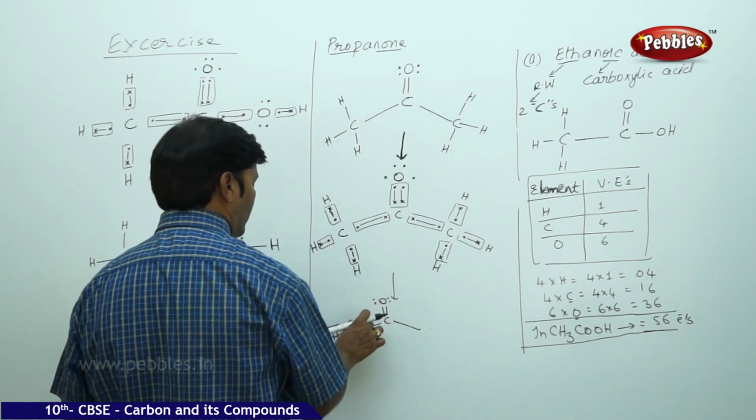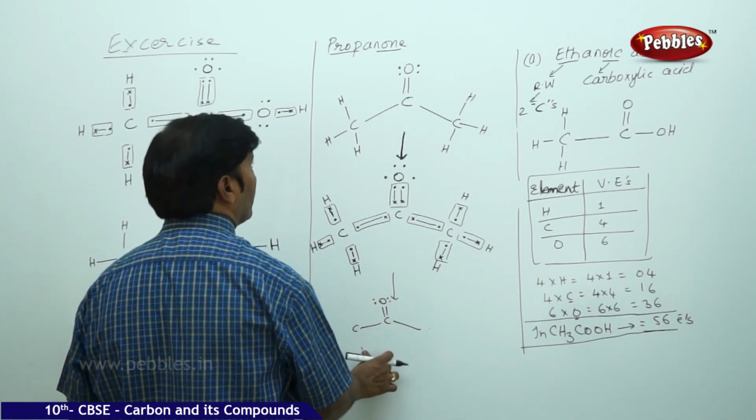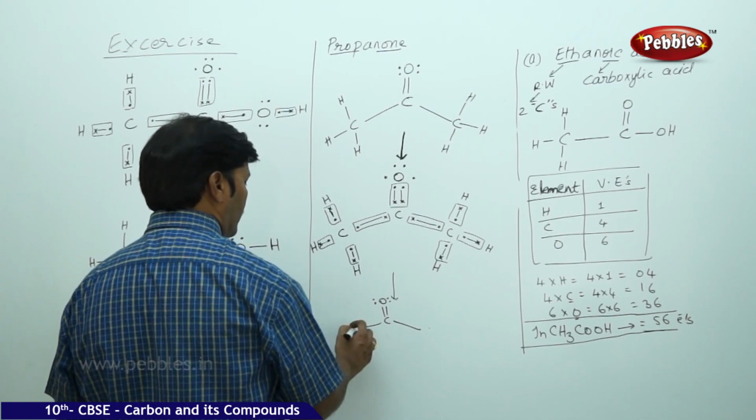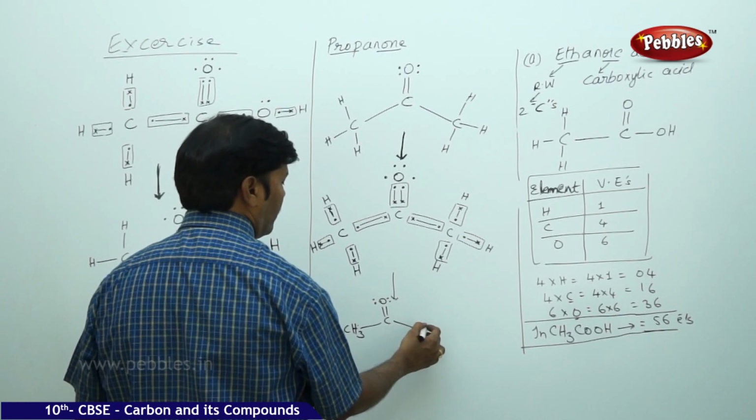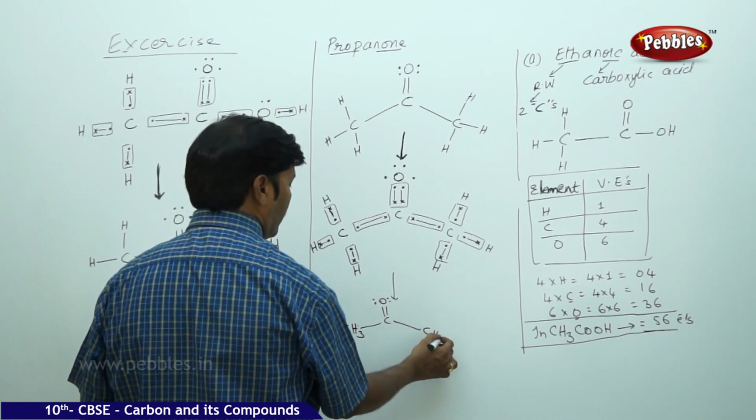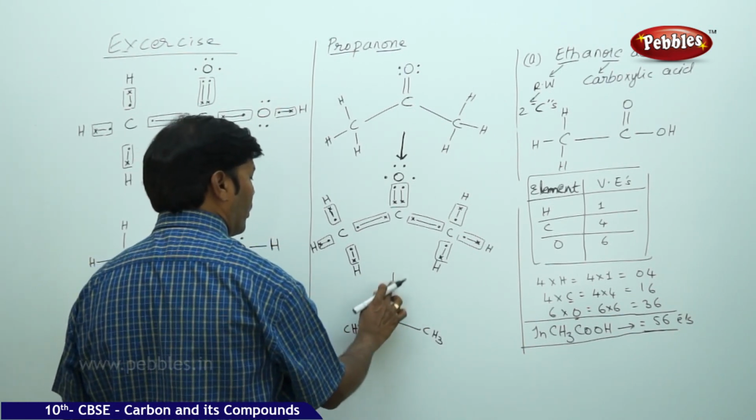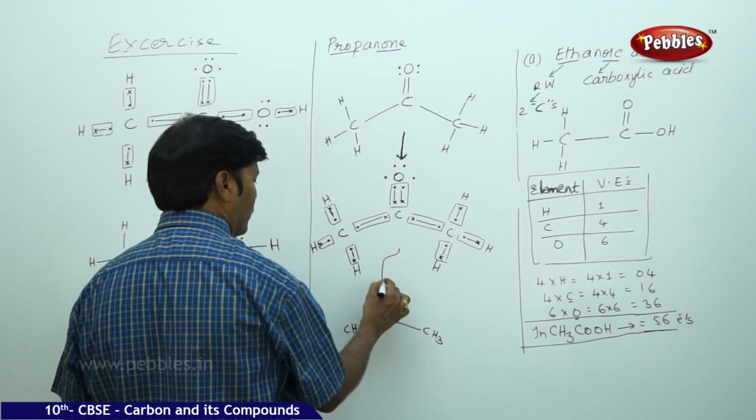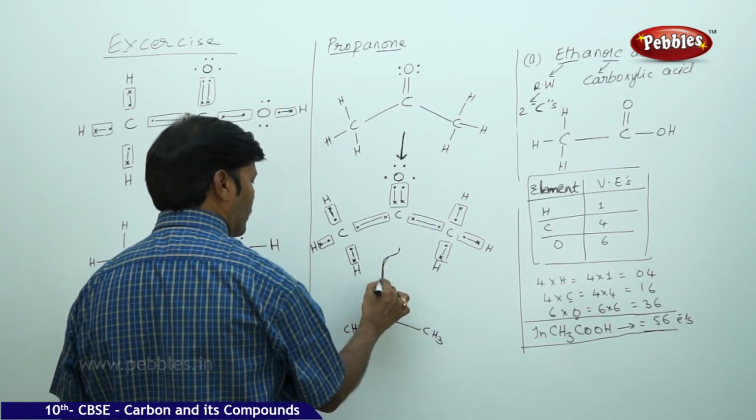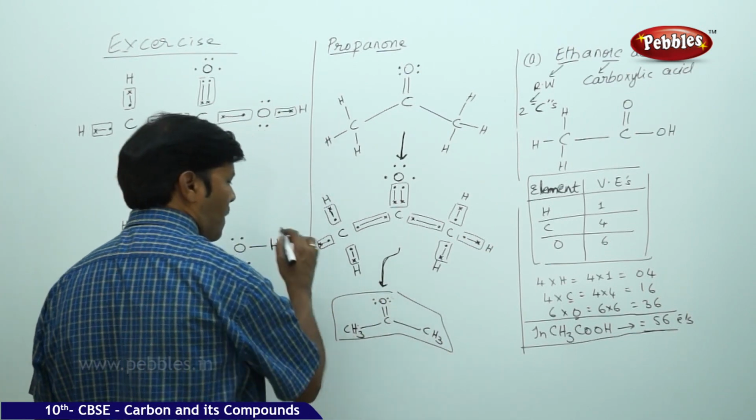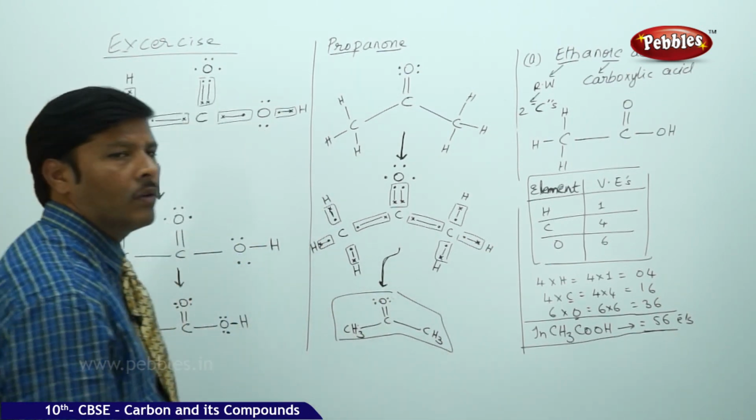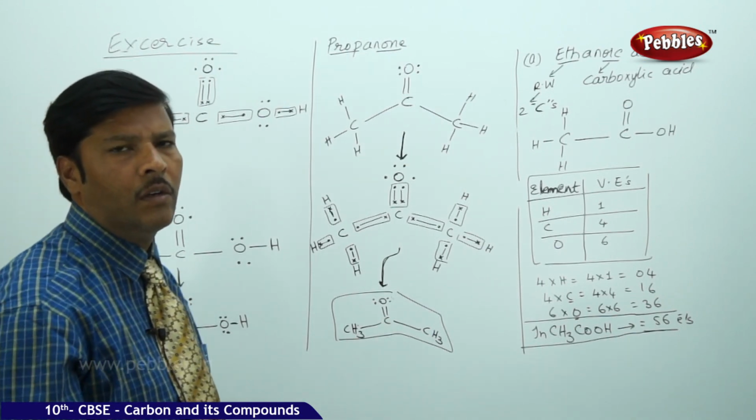Rather, what I am going to do is show it like this, because I have already expanded the first structure. So I can show it like this: CH3, again CH3. This is going to be the final product, the Lewis electron dot structure. So like this you can draw Lewis electron dot structures for the given compounds.